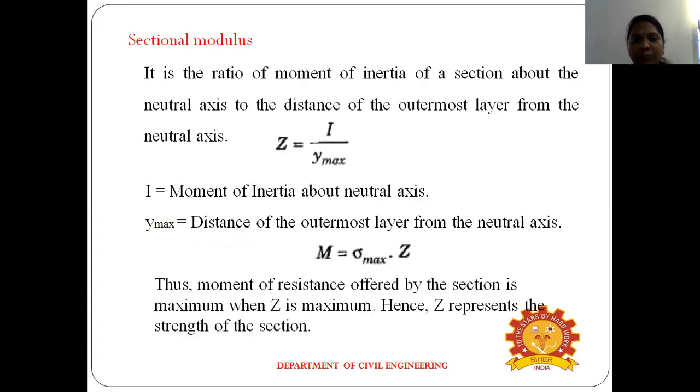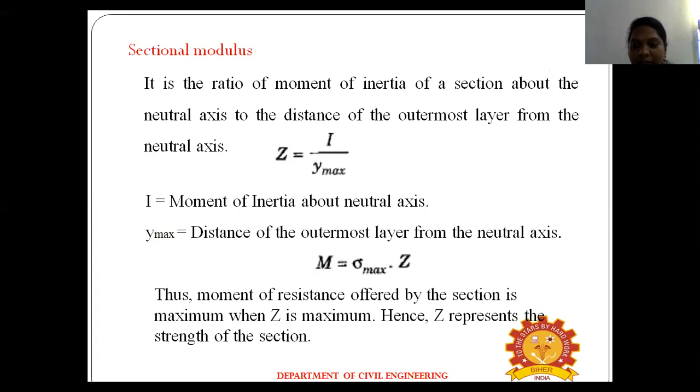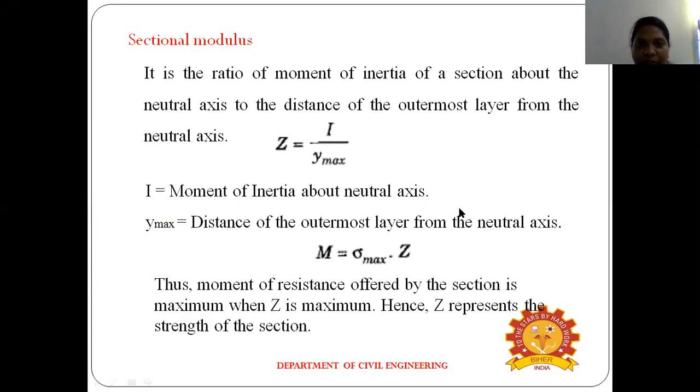So the next one, we discuss section modulus. Okay, it is the ratio of the moment of inertia of the section about the neutral axis to the distance of the outermost layer from the neutral axis, and is called the section modulus. So here the section modulus Z equals I divided by y max. Here I is the moment of inertia about the neutral axis, and y max is the distance of the outermost layer from the neutral axis. Okay, so that is the section modulus, the ratio of the moment of inertia to the distance.